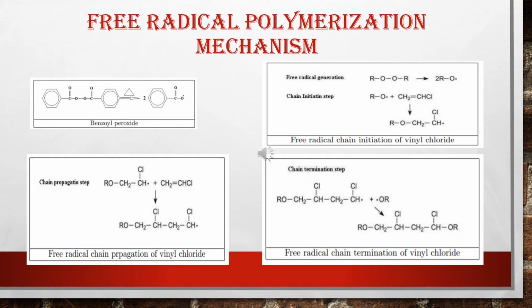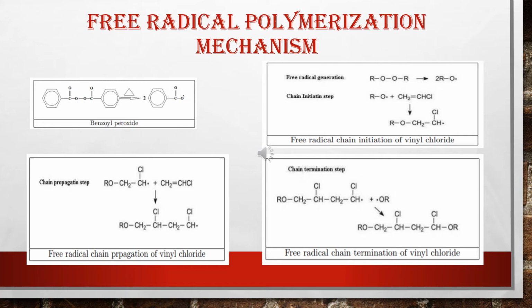First we will discuss the free radical polymerization mechanism for addition polymerization. In free radical polymerization, any initiator which is able to produce free radicals can be used. Some common examples are benzoyl peroxide, potassium peroxide, etc. Here we are taking the example of benzoyl peroxide. You can see that if benzoyl peroxide undergoes heat treatment, it will give two free radicals.